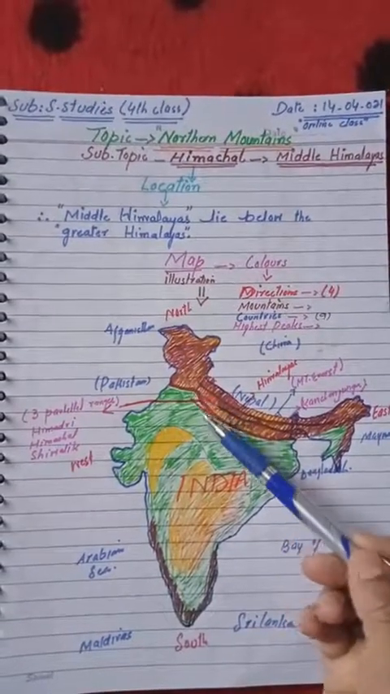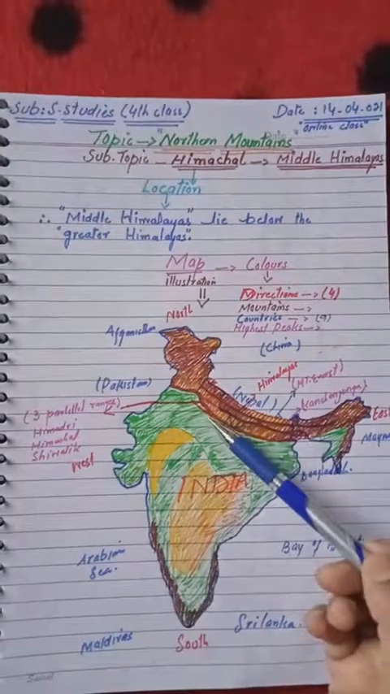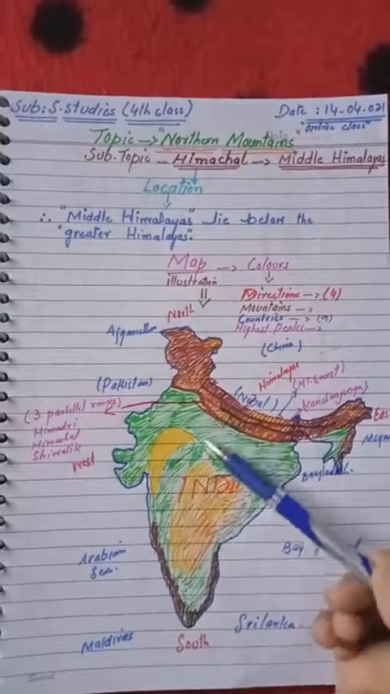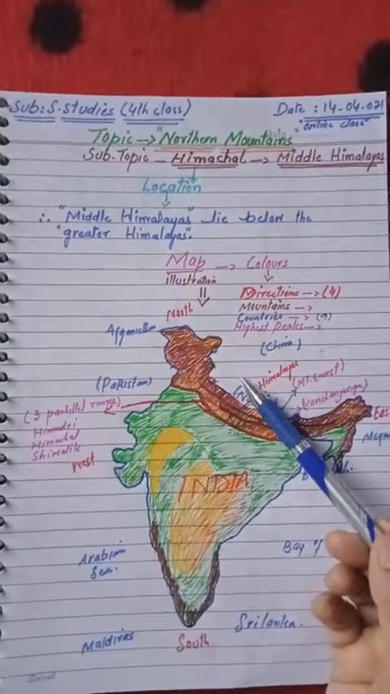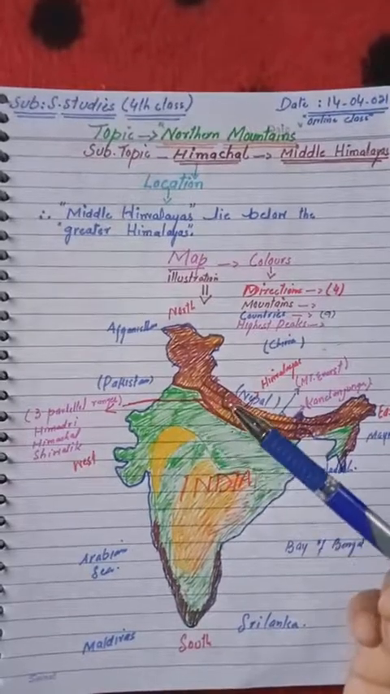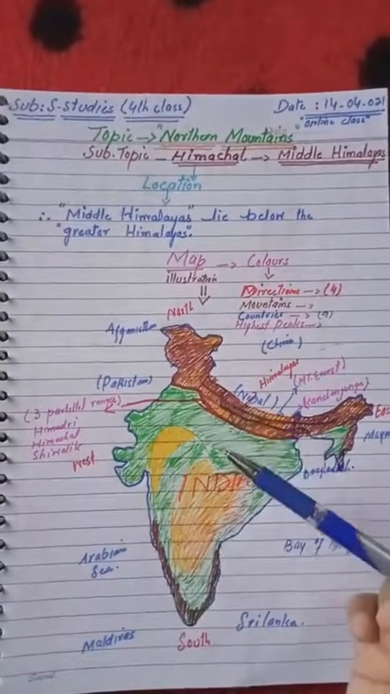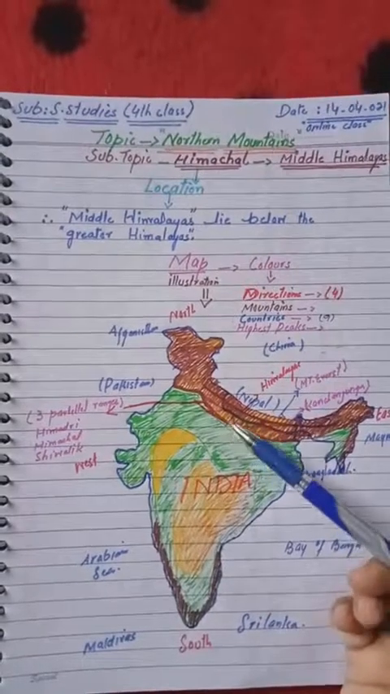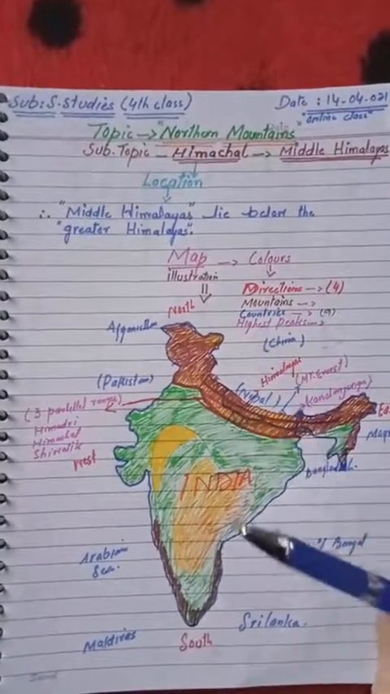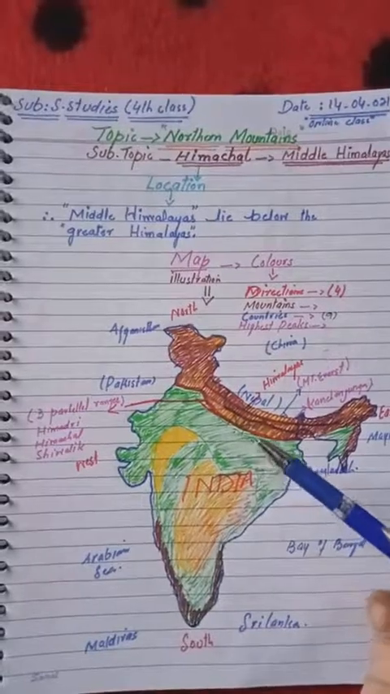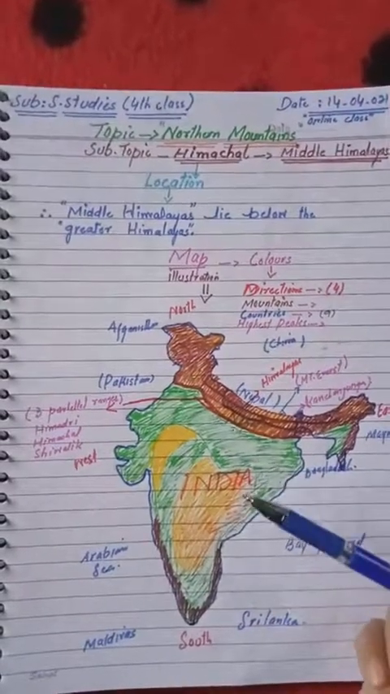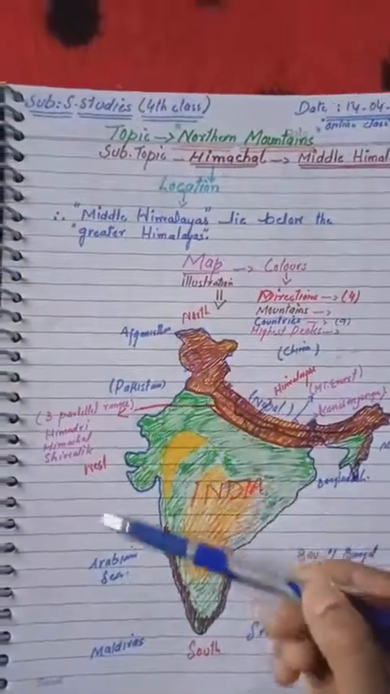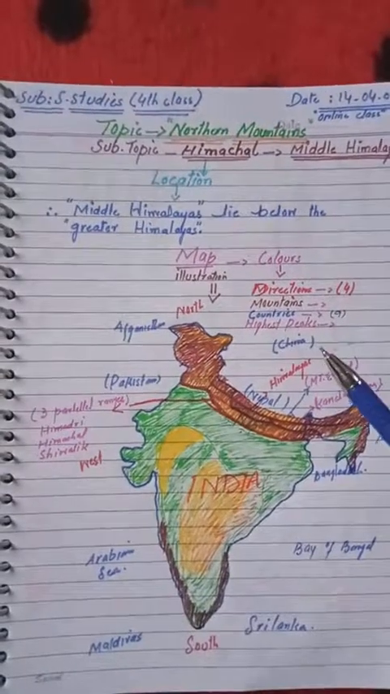Those are very low mountain ranges, and they lie in the southern direction below these mountain ranges. Himachal lies south of the Himadri mountains, and Shivalik lies south of the Himachal mountains. Okay, you get it? And I just want to show you here, these are the neighboring countries of India.